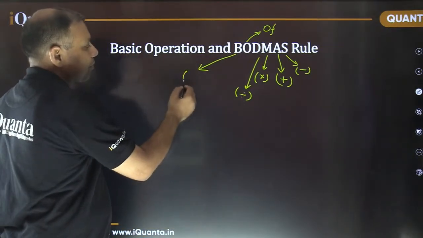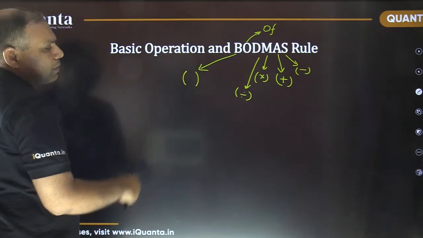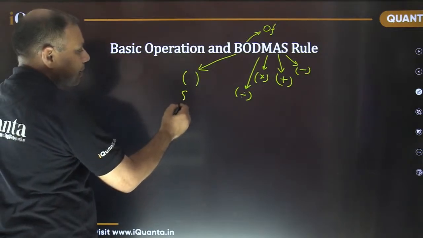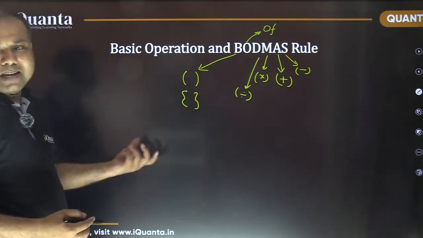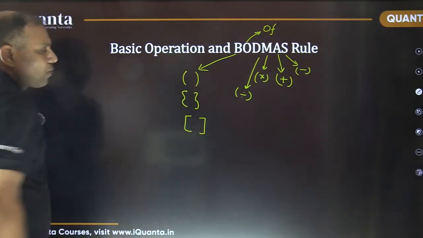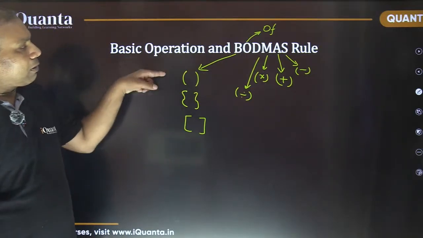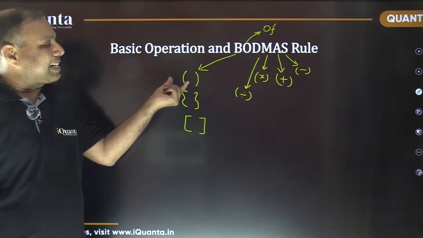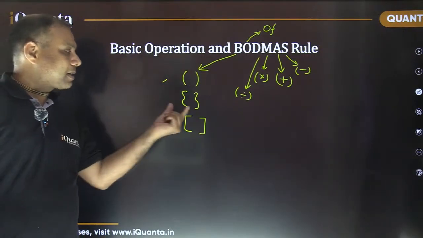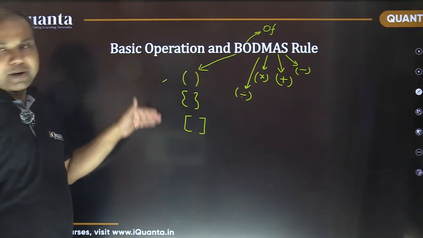Normally we have these three specifically. Round brackets, sometimes called small brackets, then curly brackets, sometimes called medium brackets, and then square brackets. They are solved in this order only. First we solve whatever content is between the round brackets, then the curly ones, and then the square ones. So this is the order of operation.